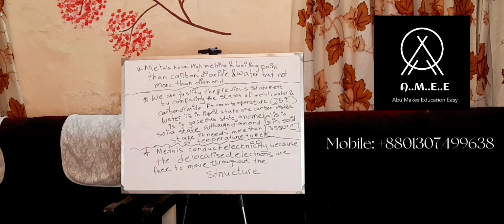That we can justify the previous statement by comparing the states of metal, water and carbon dioxide at room temperature. Then write, at room temperature, give a bracket and write 25 degrees Celsius, water is in liquid state and carbon dioxide is in gaseous state and metal is in solid state.